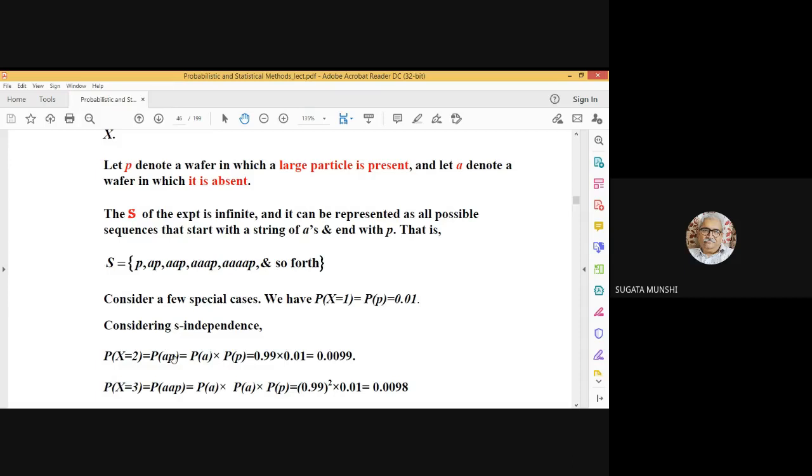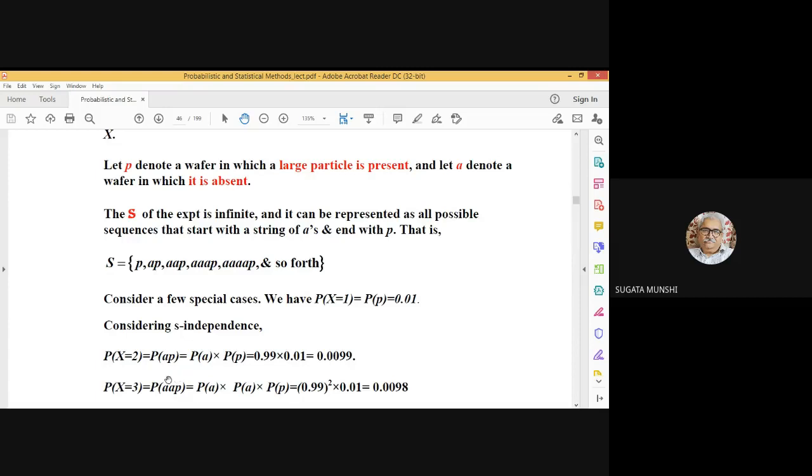Because they are statistically independent, it's the probability of absence times the probability of presence. Because probability of presence is 0.01, probability of absence is 0.99. So the product comes out as 0.0099.